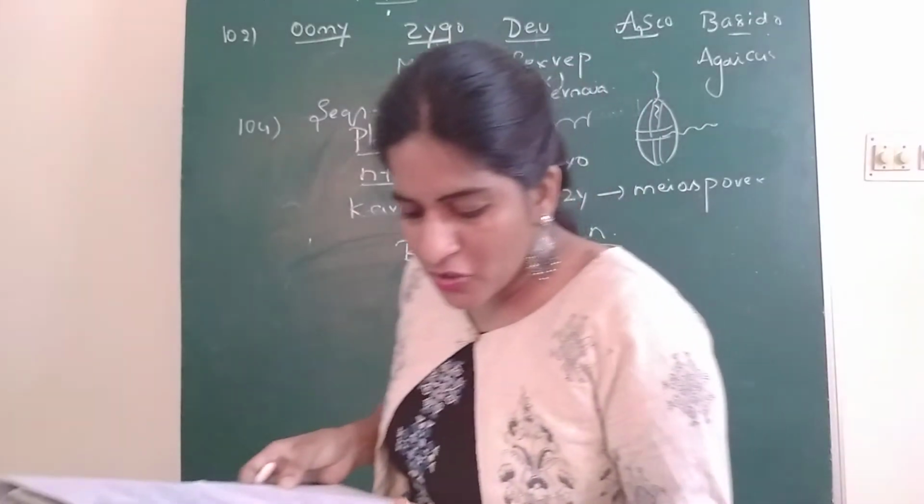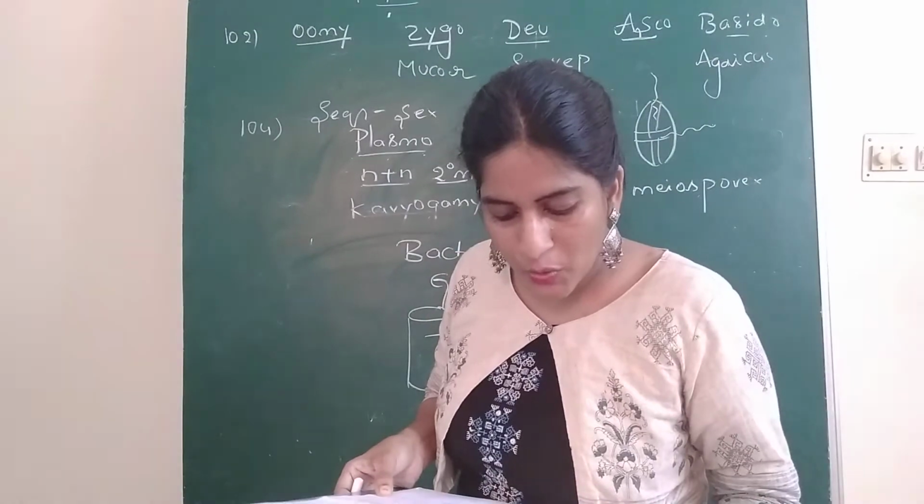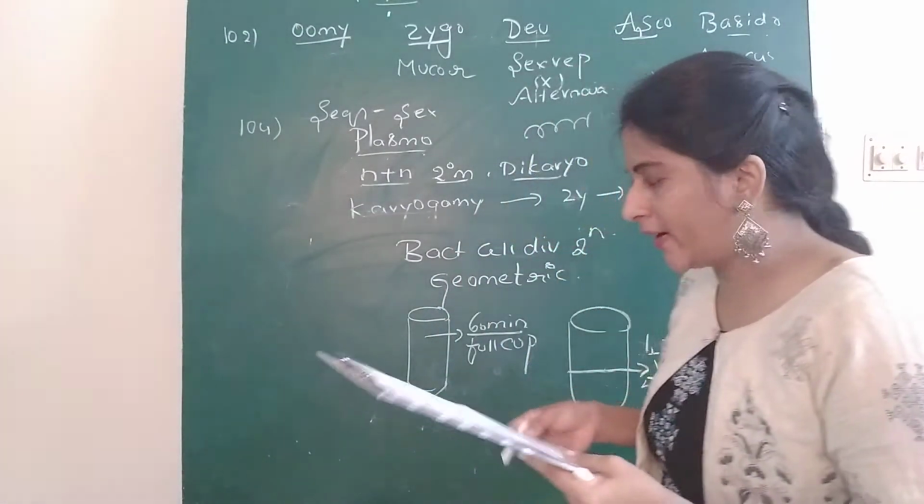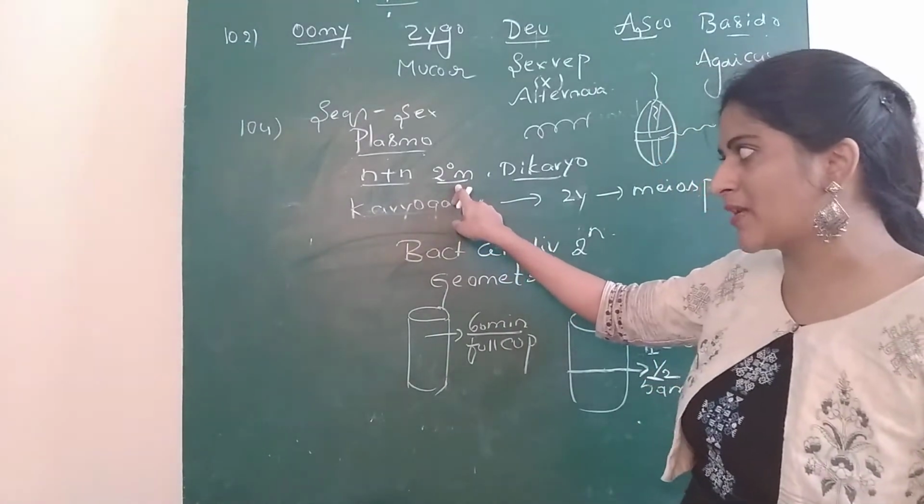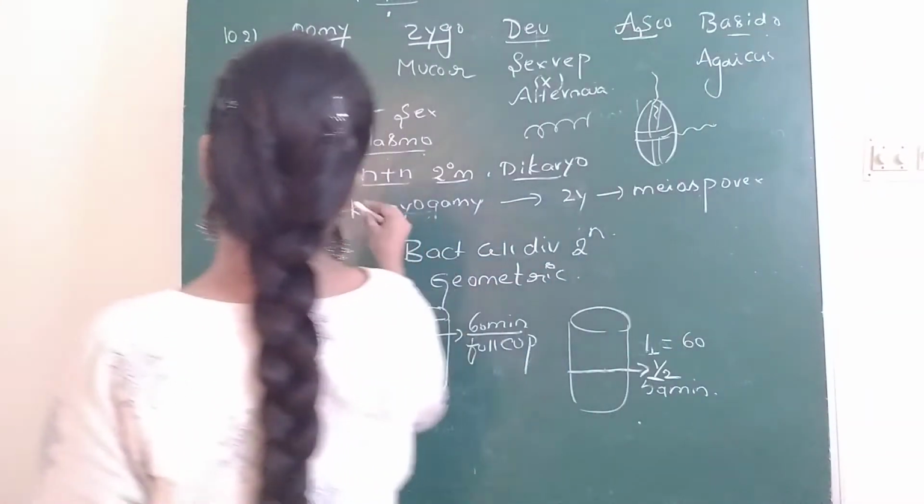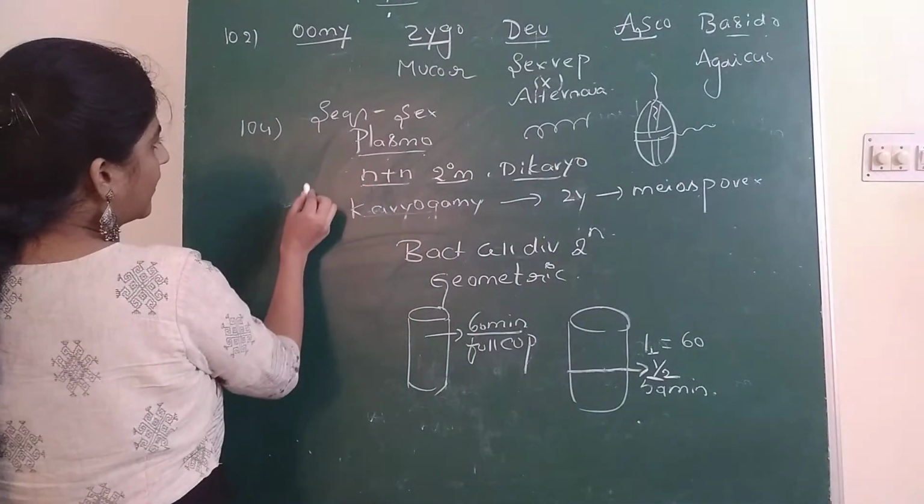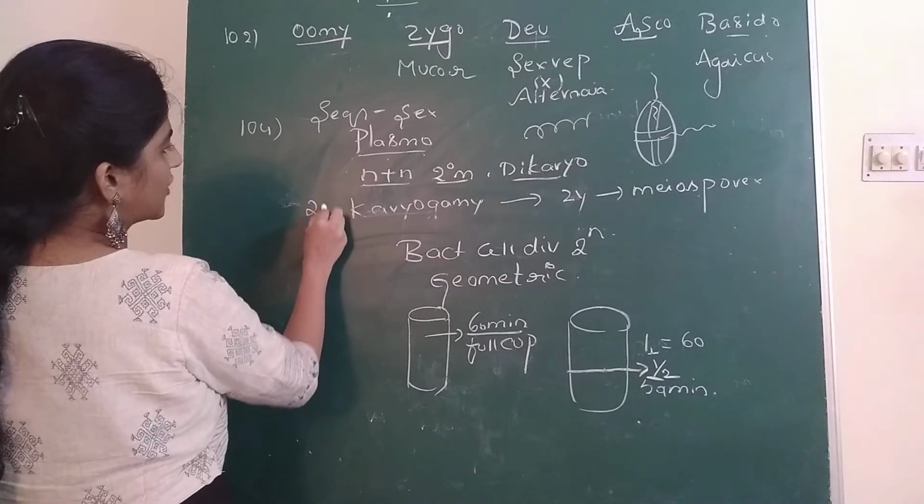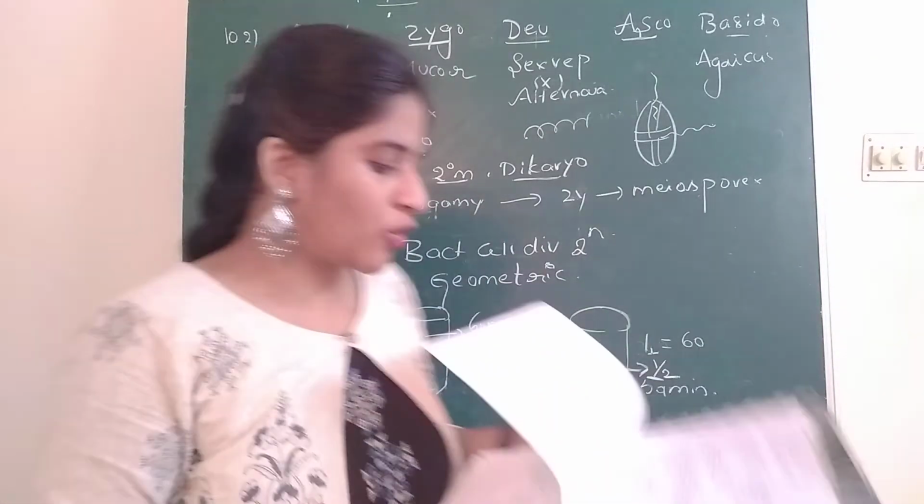And next, your question should be 112. Which of the following represent dikaryotic and diploid? Dikaryotic condition is n+n and karyogamy is showing 2n. So just see here. So this is n+n condition and this condition is 2n condition. Just go with your options.